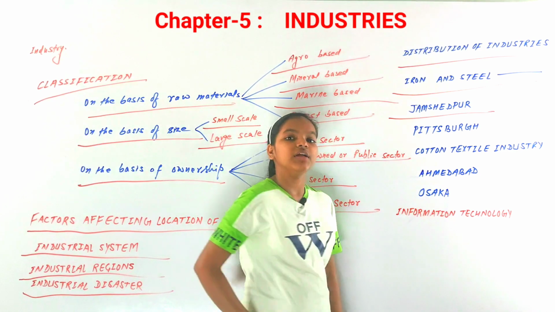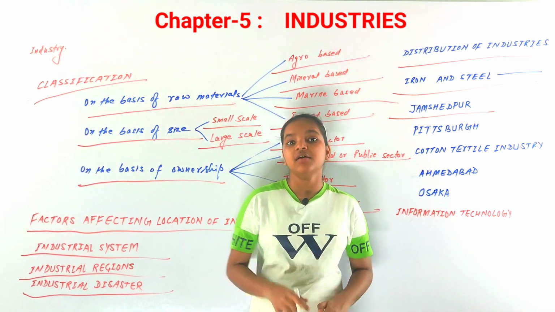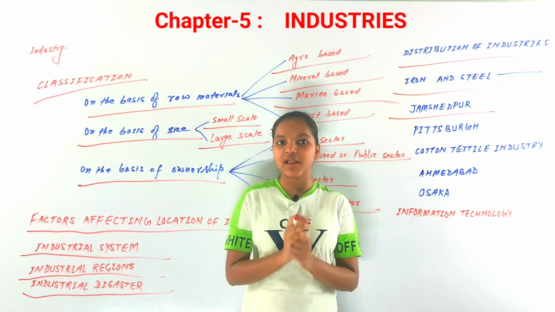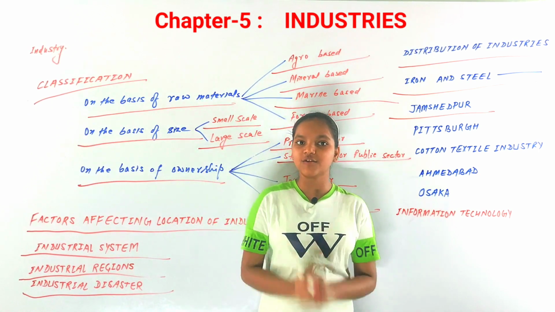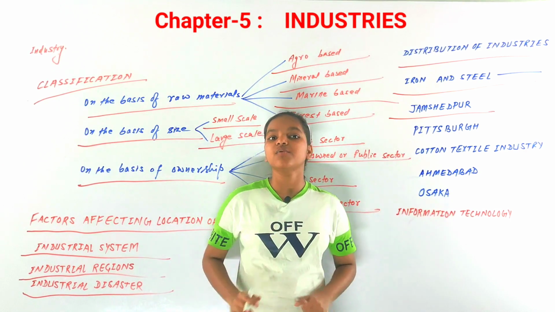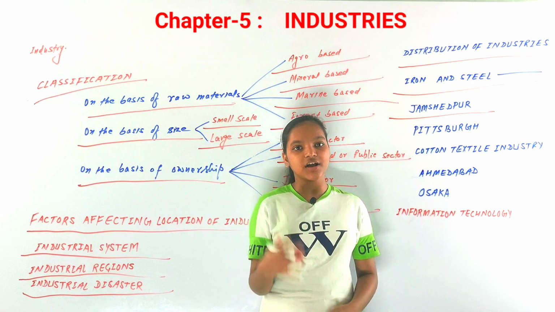You know that before 1947, before the independence of India, there was only one steel plant in India, that was TISCO, Tata Iron and Steel Company Limited. It was located at Sakchi.